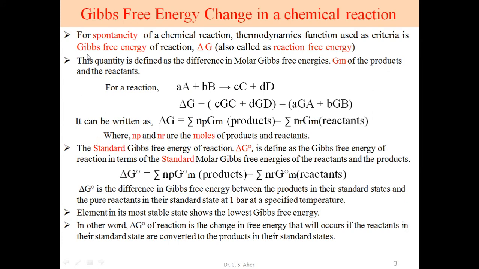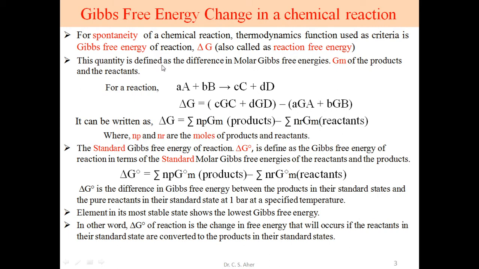So we introduce this Gibbs free energy change in chemical reaction. Just now we see this thermodynamical function, the spontaneity of any reaction. This Gibbs free energy is a new thermodynamical function we introduce, that is delta G. Now we consider change in Gibbs free energy in a whole chapter, also called the reaction free energy. This delta G is also called the reaction free energy.